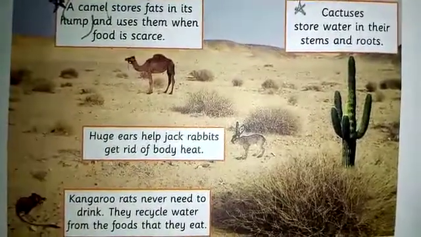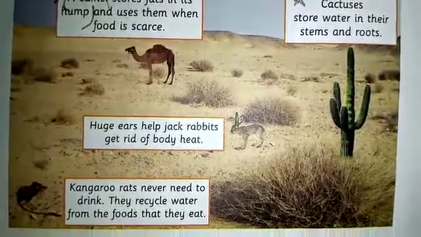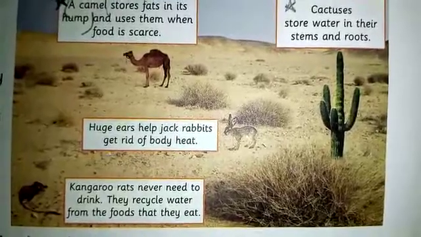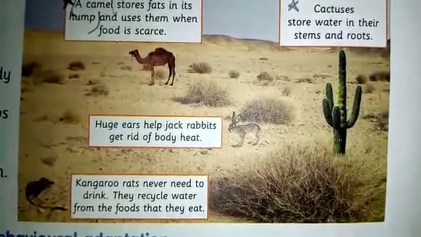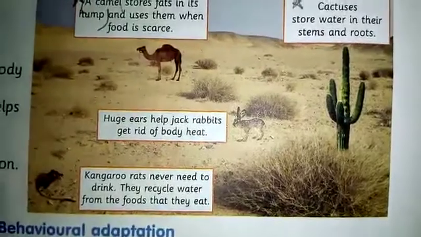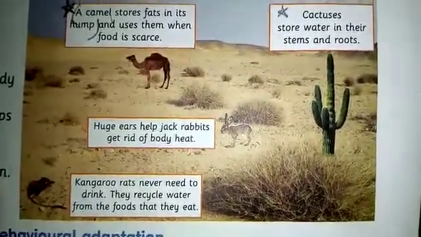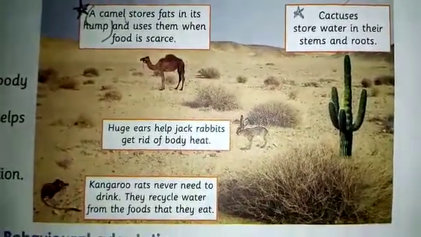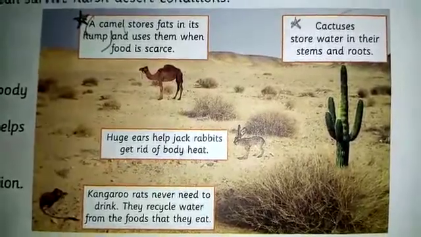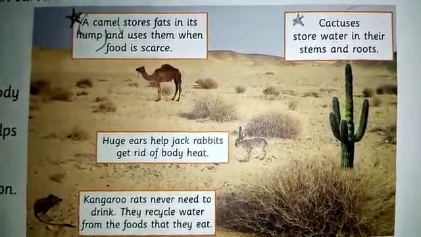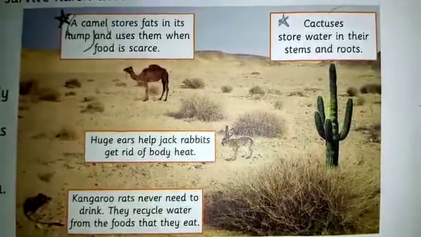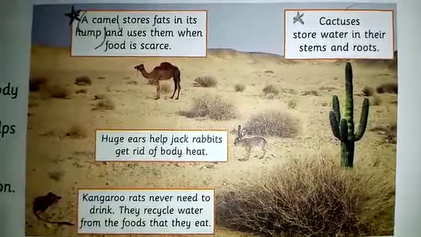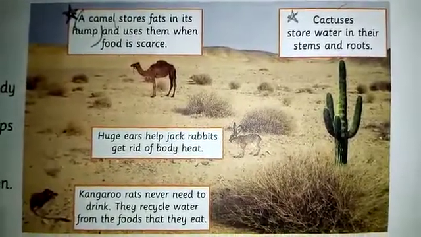There is another example, jackrabbits. You can see in the picture that they have huge ears that help them to get rid of body heat. They can remove body heat with the help of their ears. So this is their structural adaptation. The kangaroo rats, in the next picture, never need to drink, so they recycle water from the food that they eat. They do not need extra water. So they have adapted themselves to their habitat.